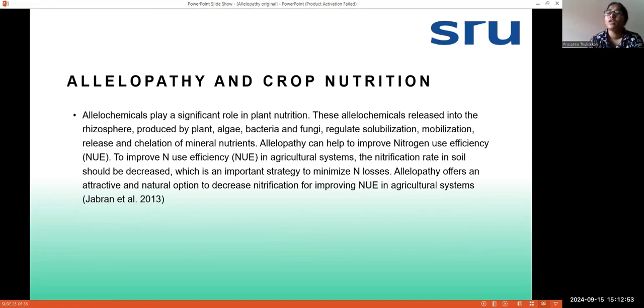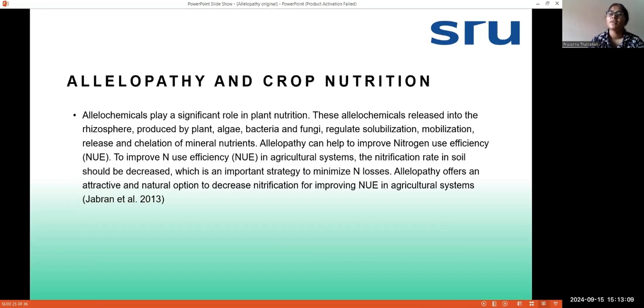And now, allopathy and its uses in agriculture. So first is allopathy and crop nutrition. How is allopathy useful in crop nutrition? Allopathy nowadays plays a significant role in plant nutrition.